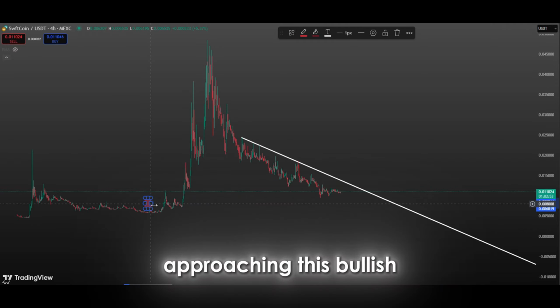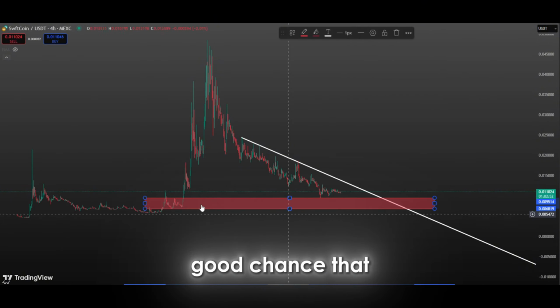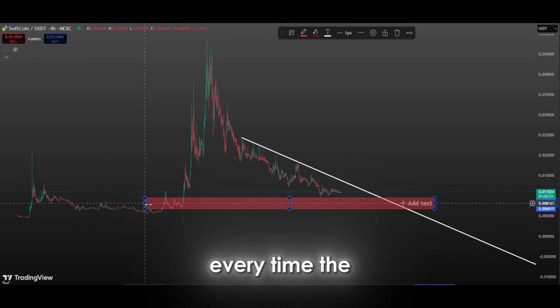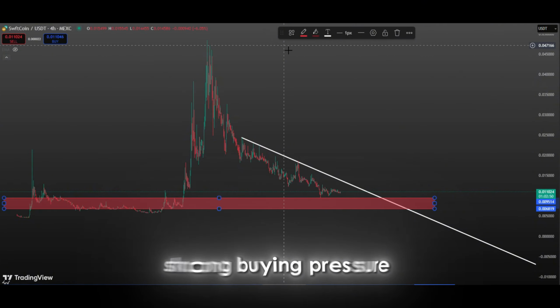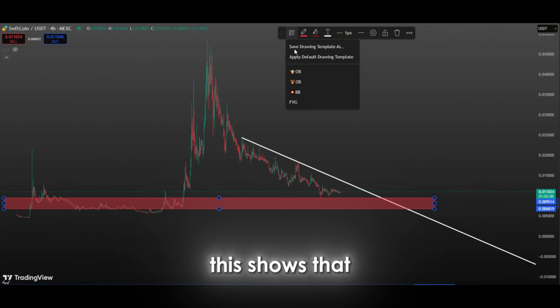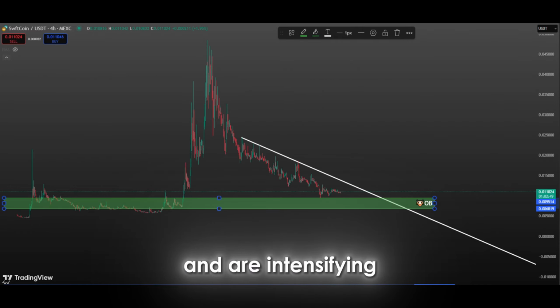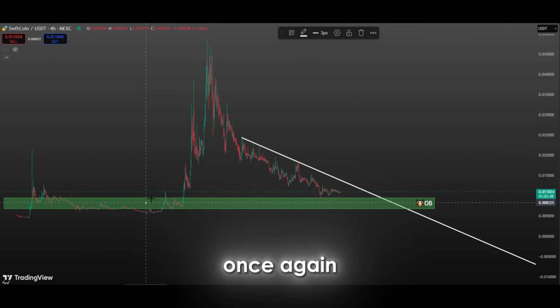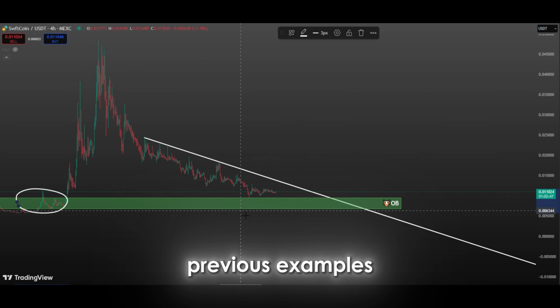Currently, the price is approaching this bullish order block, and if a downside move continues, there is a good chance that a reaction from here is likely. Looking at the past movements, every time the price has come to this area, it has faced strong buying pressure and made upward reversals. This shows that market participants see this area as an important support point and are intensifying their buy orders here. If the price reaches this zone once again, it is quite possible that we will see a strong reaction as in the previous examples.